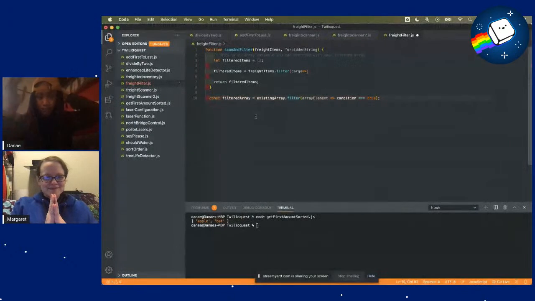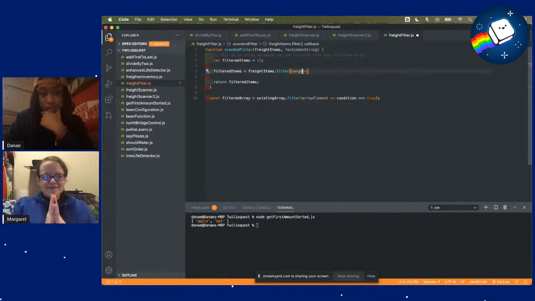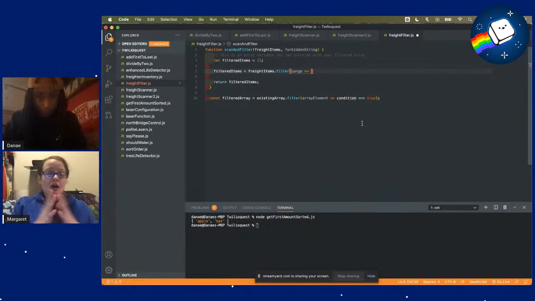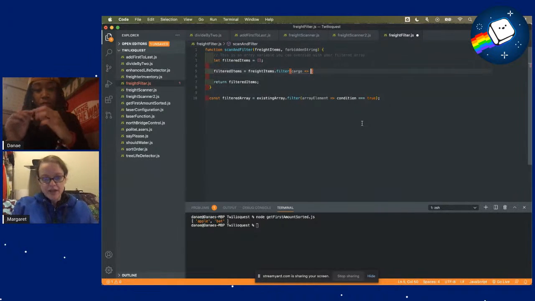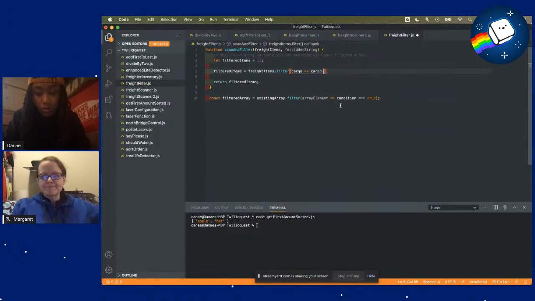So here we already have our filtered array, cool, and our existing array, which is fright items, and we'll filter our array element. So I just called that cargo here, and then our condition. So for this condition, we want it to not equal our forbidden string. So we only want to return it if it's not equal to the forbidden string. So cargo not equal forbidden string. So then we can do cargo forbidden string, and then we want that to equal true. No, you don't need the double comparison. You only need the one comparison.